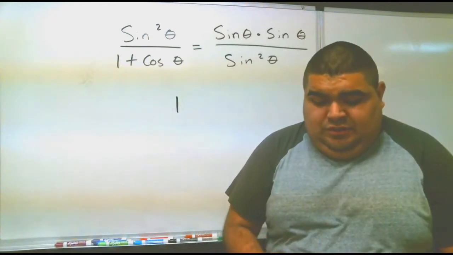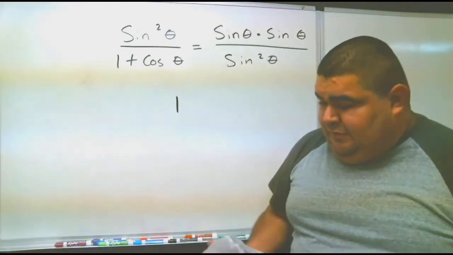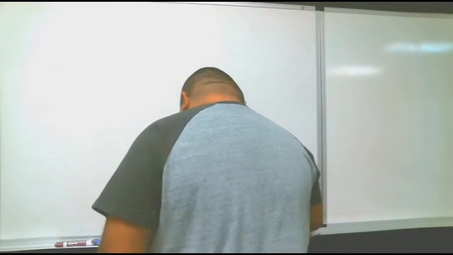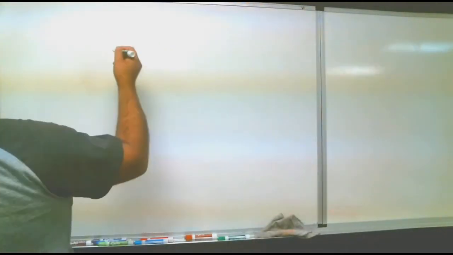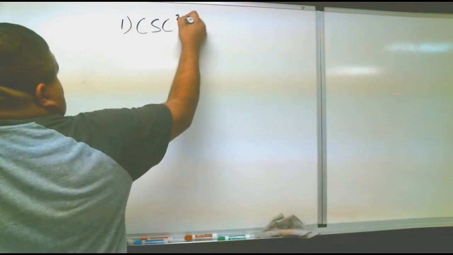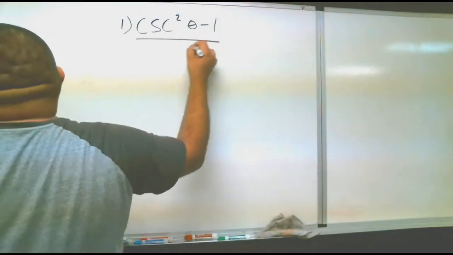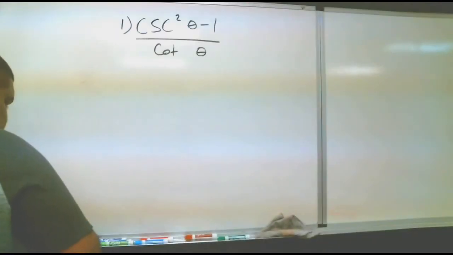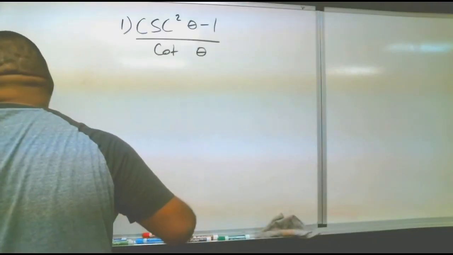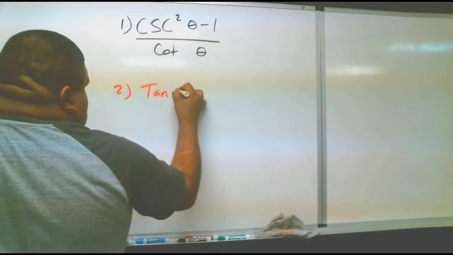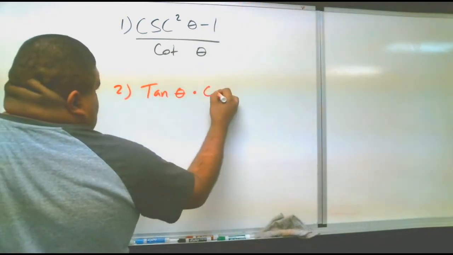All right. So I'm going to give you guys your assignment for today. Your assignment for today is number 1, cosecant squared theta minus 1 over cotangent theta. Number 2 is tangent theta times cosine theta.